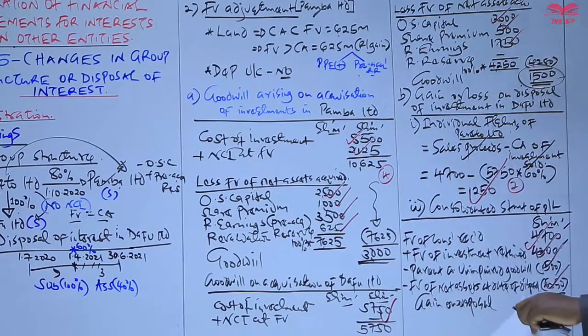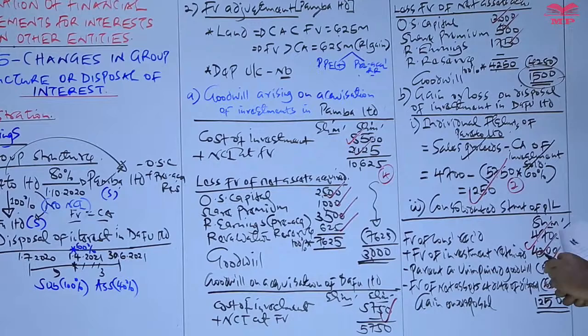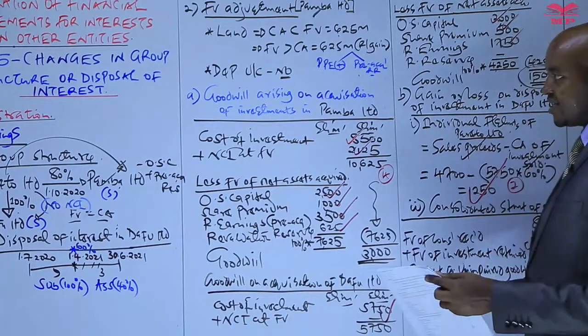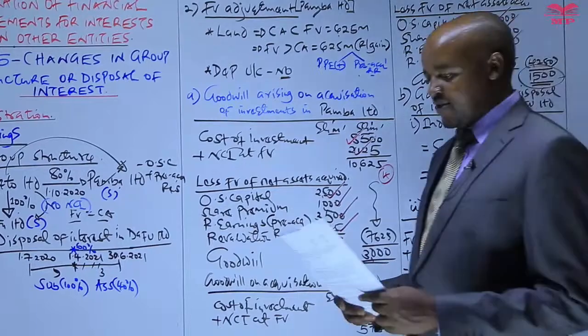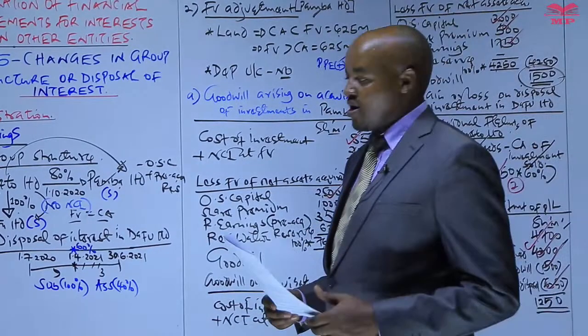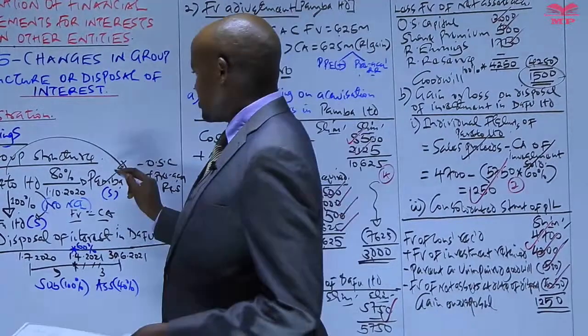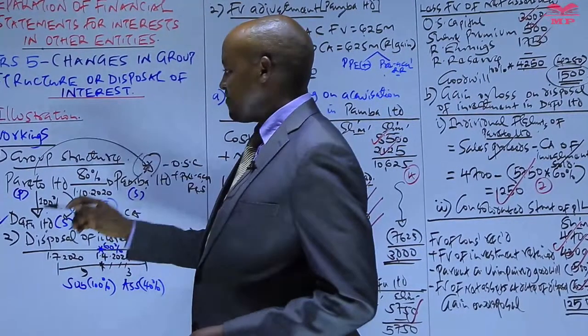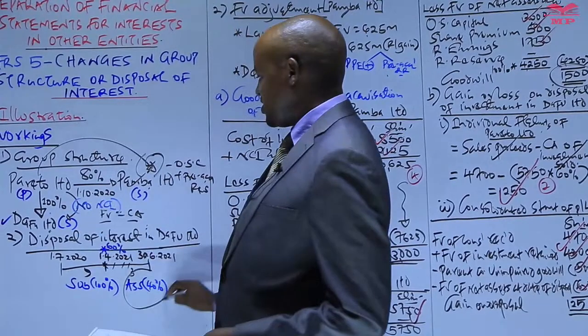So let's move to part C of that particular question, whereby we are required to prepare the consolidated statement of financial position, which you have said is simple, because what we need to do is appreciate the fact that this will be a subsidiary at the end of the year, and Darfur Limited at the end of the year will be an associate.